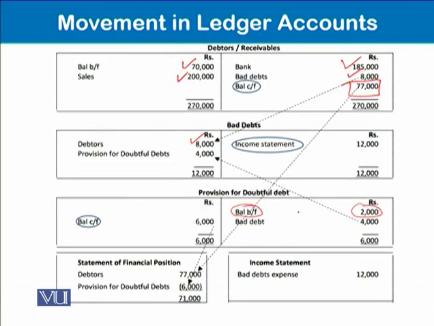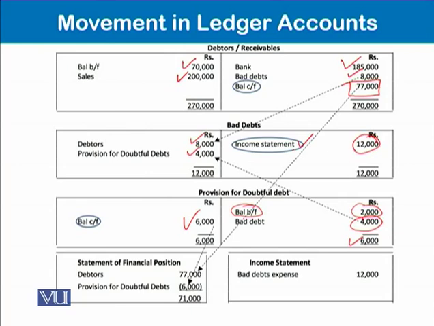So here we go, 6,000. We have to increase this by 4,000 to make it equal to 6,000. This 4,000 increase in provision for doubtful debt will be debited to the bad debts account, so that the total bad debt of 12,000 will be closed to the income statement.